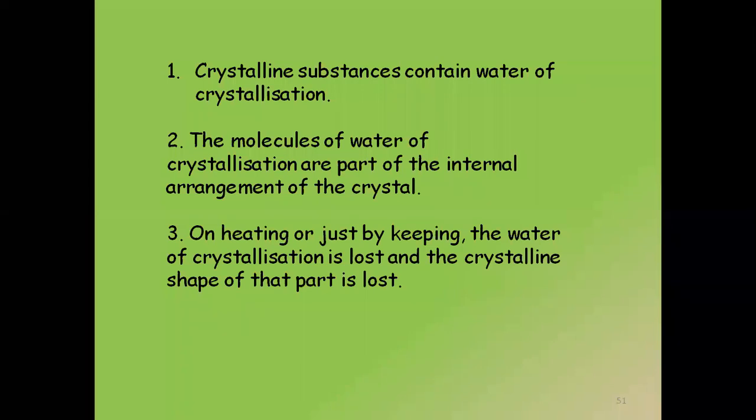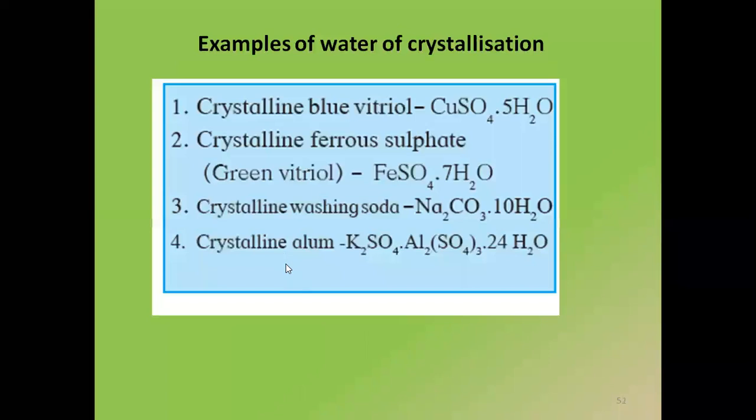What you are going to remember in this topic is the examples of water of crystallization. Very important. The 4 examples given to us are crystalline blue vitriol, that is CuSO4.5H2O, crystalline ferrous sulfate, also called green vitriol, FeSO4.7H2O, crystalline washing soda, which is nothing but sodium carbonate.10H2O, and crystalline alum.